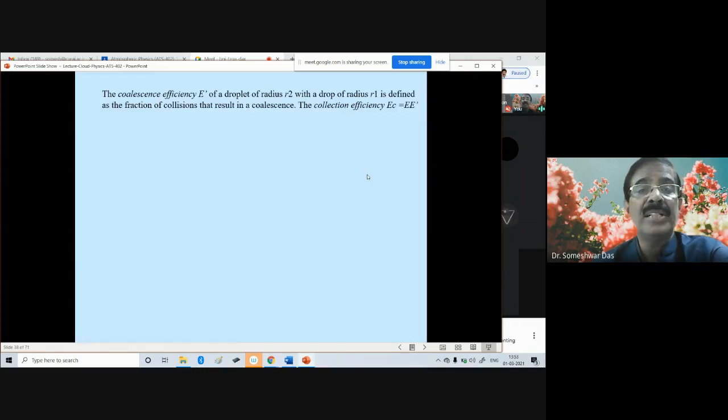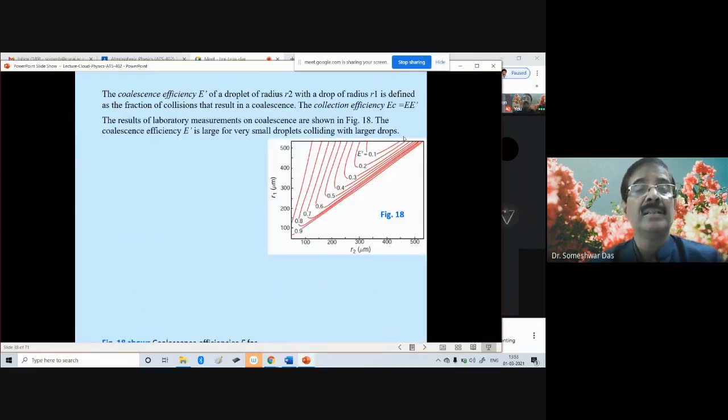So the coalescence efficiency, see, one is the collision efficiency that you have seen earlier, E, and this is the coalescence efficiency, denoted by E prime, of a droplet of radius R2 with a drop of radius R1. It is defined as the fraction of collisions that result in a coalescence. So the collection efficiency, EC, is equal to the product of E and E prime, where E is the collision efficiency, or you can also say collection efficiency, and E prime is the coalescence efficiency. Collision and coalescence.